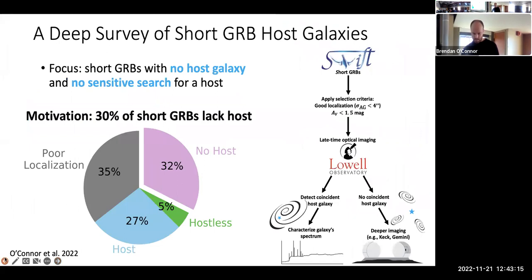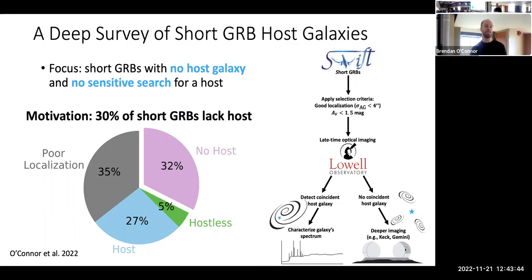Okay, so I undertook a deep survey of short GRB host galaxies, focusing on those with no host galaxy and no sensitive search for a host galaxy. The motivation being that 30% of short GRBs with a sub-arc second localization have no confirmed galaxy association that is very strong. And we see here on the left that actually there are some that are just too sparsely localized to look for a galaxy.